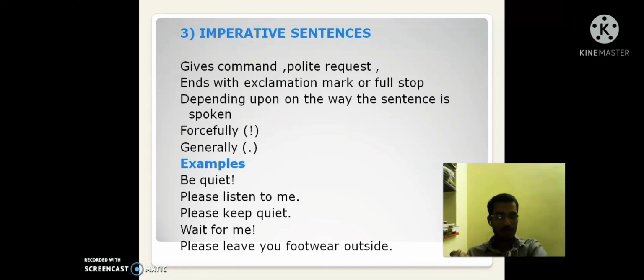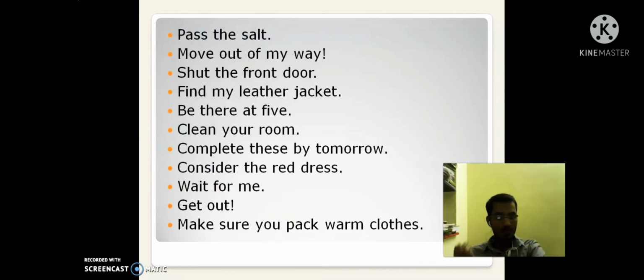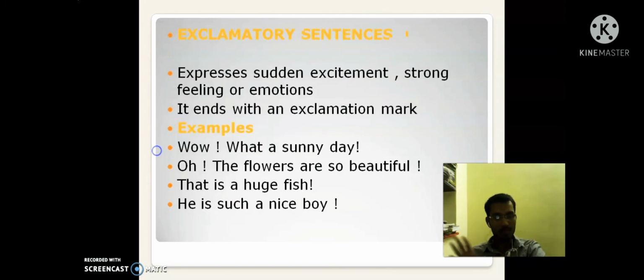Wait for me. Please leave your footwear outside. Please pass the salt. Move out of my way. Shut the front door. These are all the examples of imperative sentence.